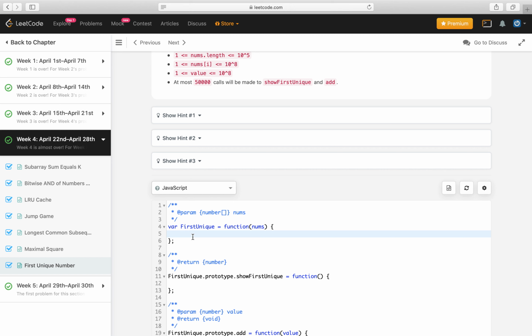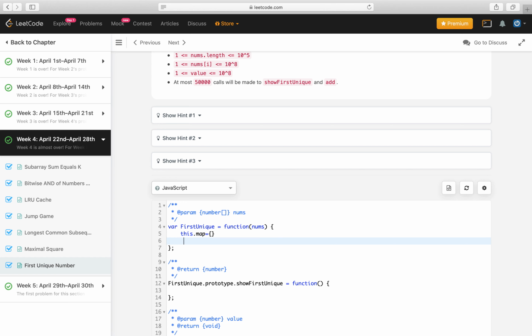The first data structure will be the basic JavaScript object, which will contain the value and its frequency as a key value pair. And the second data structure will be this.unique, which will be a simple array object from JavaScript, and this one will store all the unique values in a queue of integers.